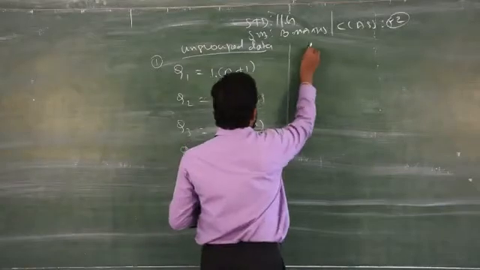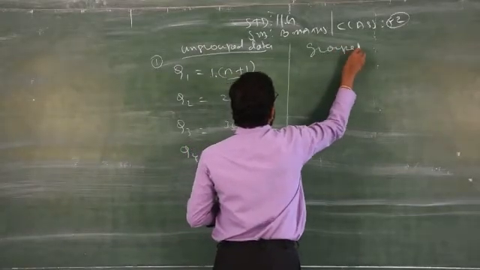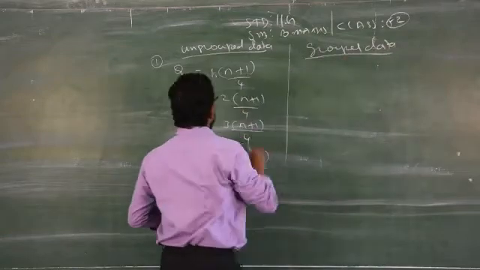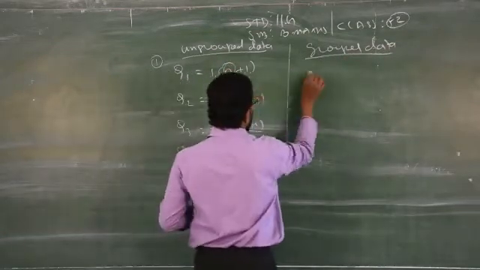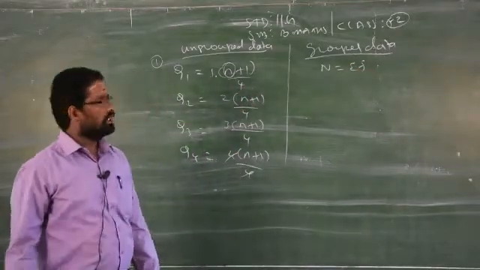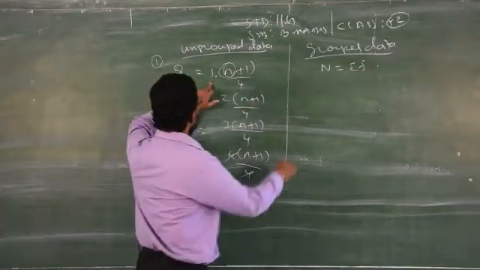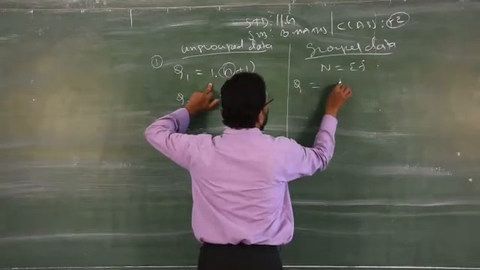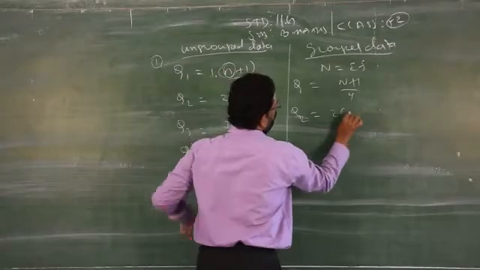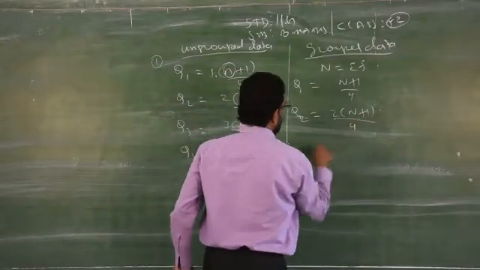Whereas for grouped data, instead of small n, you have to write capital N, that is summation F. Capital N stands for summation F. So what is the formula for Q1? Capital N plus 1 by 4. For Q2, you have to write 2 of capital N plus 1 by 4.